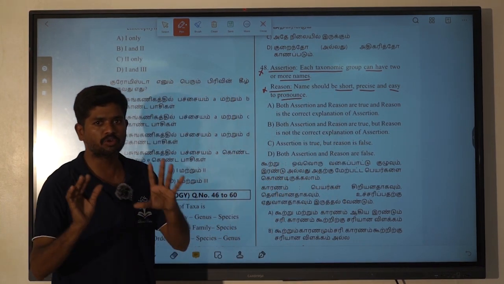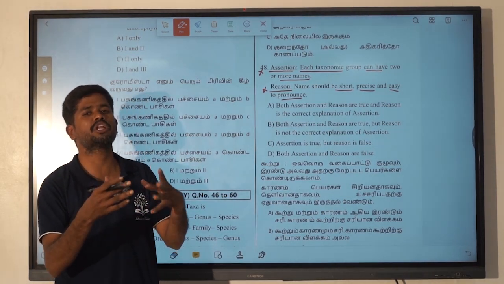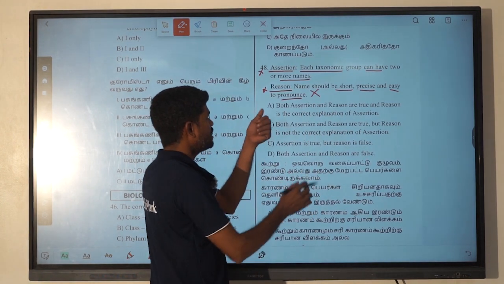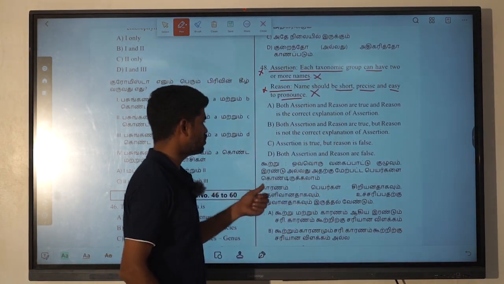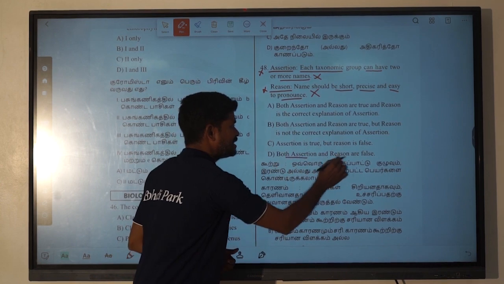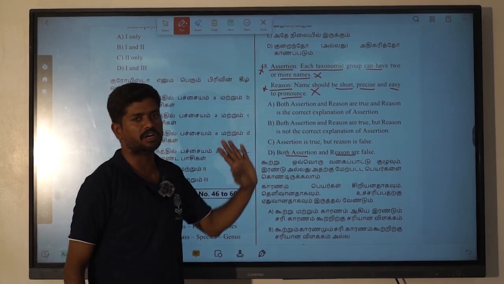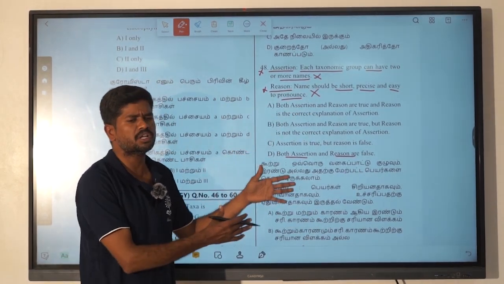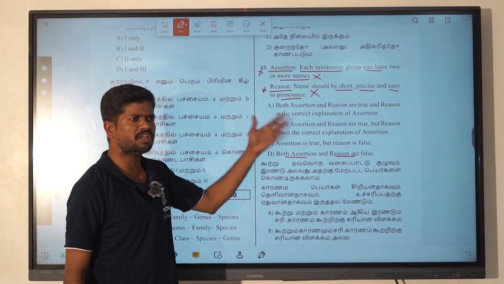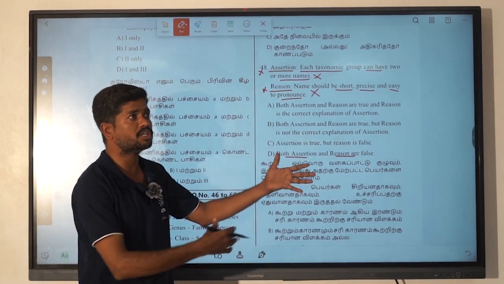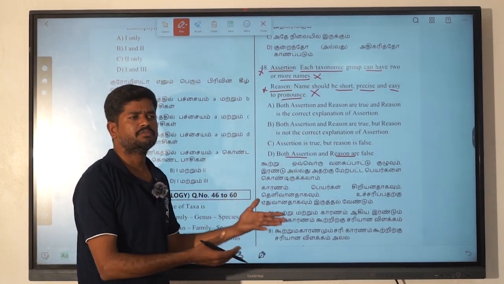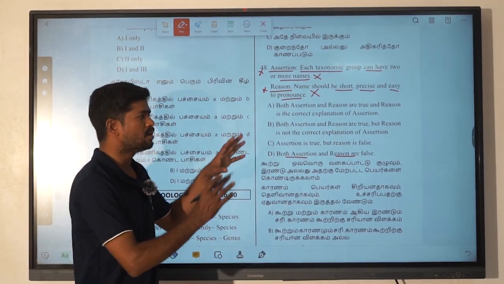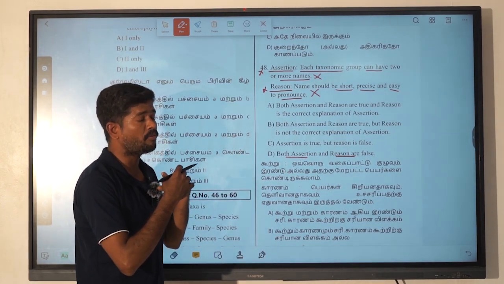Not like this. We have to give the name according to the rules and regulations of nomenclature. So the reason is also going to be wrong, and the assertion is also going to be wrong. For this one, both assertion and reason are false. We get some ideas regarding what binomial nomenclature is, what biological nomenclature is, and the rules and regulations for naming an organism, or giving a name to any kind of organism, family, order, or class. It should have some information, or be in a standardized form all over the world.